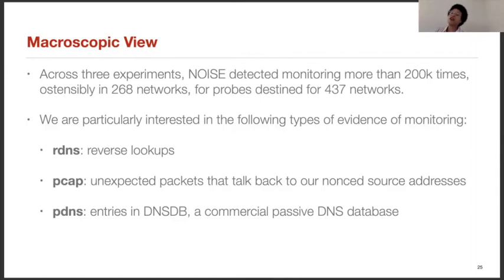Now recall that we are particularly interested in the following types of evidence and monitoring: RDNS, which represents reverse lookups; PCAP, which represents unexpected packets that talk back to our nonced source addresses; and PDNS, which represents entries in DNSDB, a commercial passive DNS database.